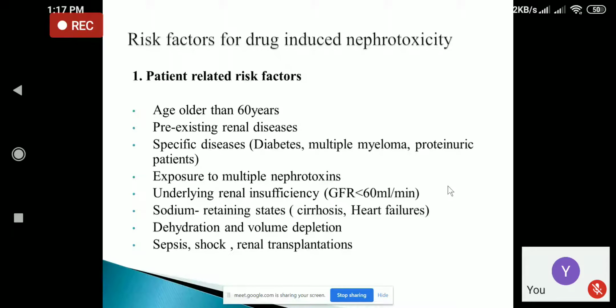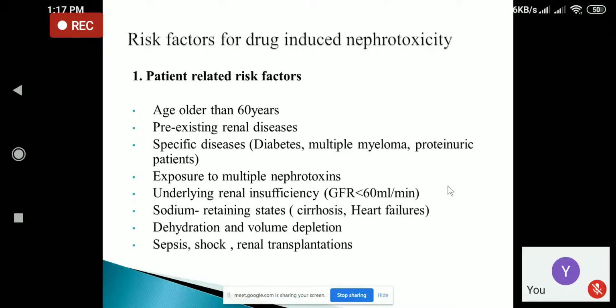And another is certain disease conditions like sodium retaining states like cirrhosis of liver, heart failure patients may be prone to nephrotoxicity, and the patient with severe dehydration and those patients who have volume depletion can also have nephrotoxicity. And another condition like sepsis, shock, and those patients with a history of renal transplantation can have drug-induced nephrotoxicity.